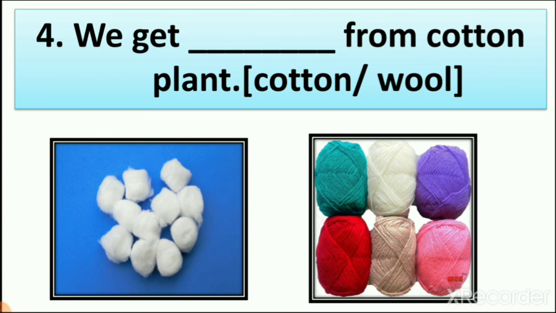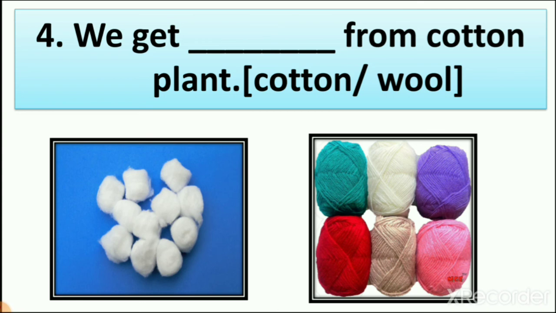We learn that hair of the sheep gives us wool, right? So when we learn about wool and woolen clothes, we learn that sheep give us wool, and from this wool we are making woolen threads. These woolen threads we use to make woolen clothes which we wear in cold days.